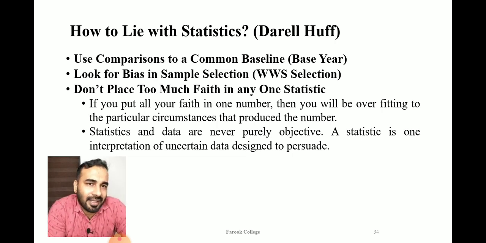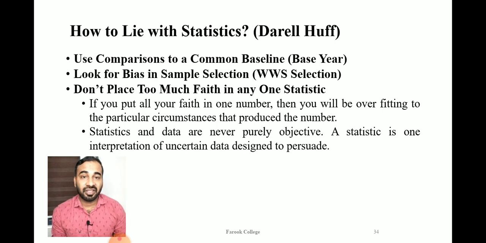Have you ever thought about why most of the WWS students are from a science background? Basically, they are getting good marks. The science students are getting very good marks, and that's why they have more representation in